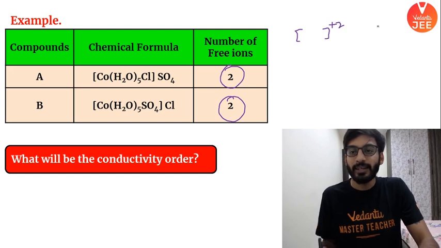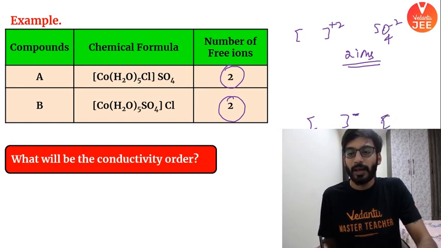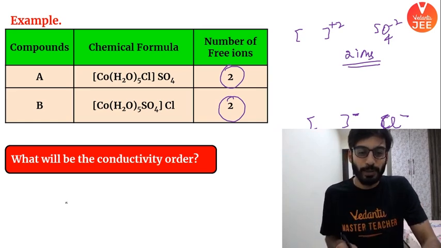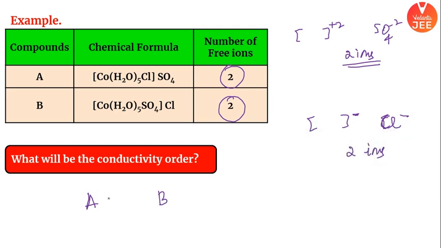In one case you will get a sulfate ion like this, so total 2 ions. Here also, you will get the complex ion and then Cl minus. Here also you will get 2 ions. Now the question will come, where should conductivity be more, A or B? What is your best bet? The answer is A will have more conductivity.